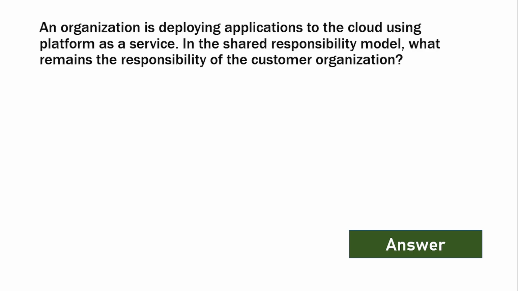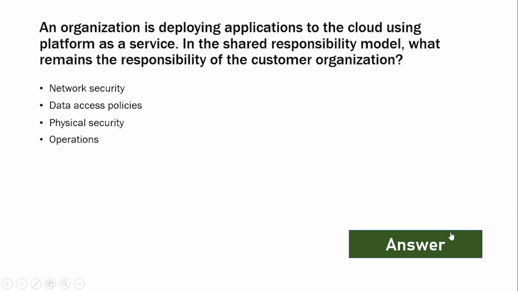An organization is deploying an application to the cloud using platform as a service. In the shared responsibility model, what remains the responsibility of the customer organization? The options are network security, data access policies, physical security, and operations. The answer is data access policies. The explanation: in the PaaS model, the provider manages infrastructure while the customer is responsible for managing access to data and user permissions. Let's move to the next question.